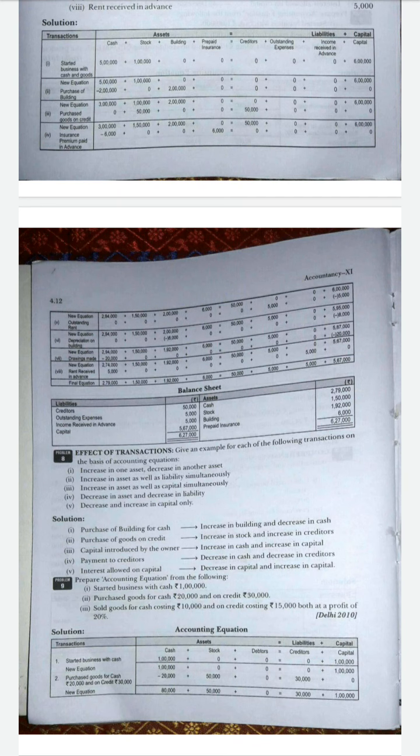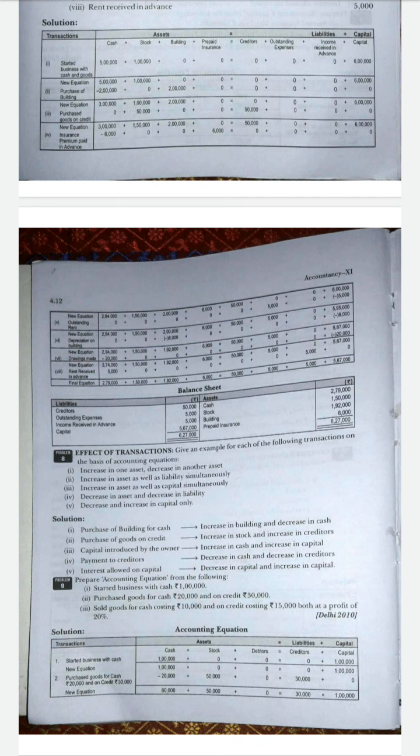See the first one: increase in one asset and decrease in another asset. They gave purchase of building for cash. One asset, the building, is coming inside, and the other asset, cash, is going outside. Next, increase in asset as well as liability simultaneously. What is the meaning? There is an increase in asset and also an increase in liability. So purchase of goods on credit. The stock is coming inside, stock is an asset, so it is increased, and a new liability is created in the name of the creditors. So there is an increase in creditors.